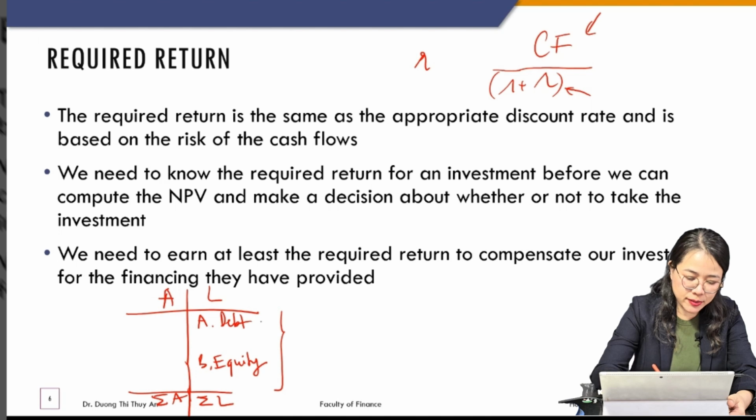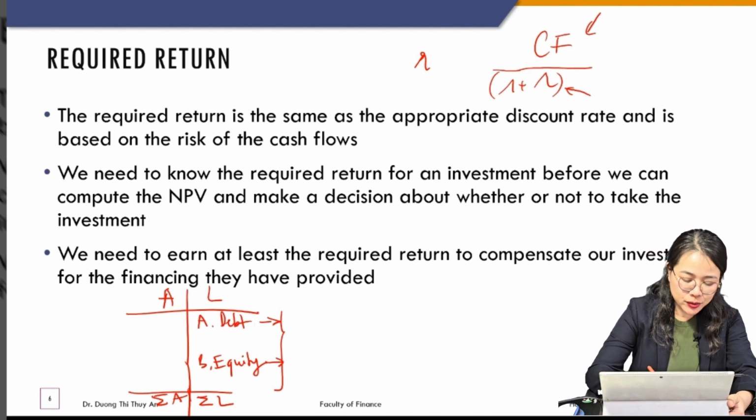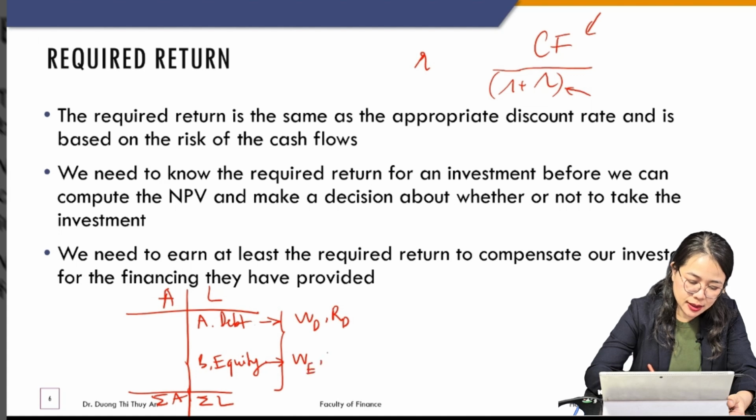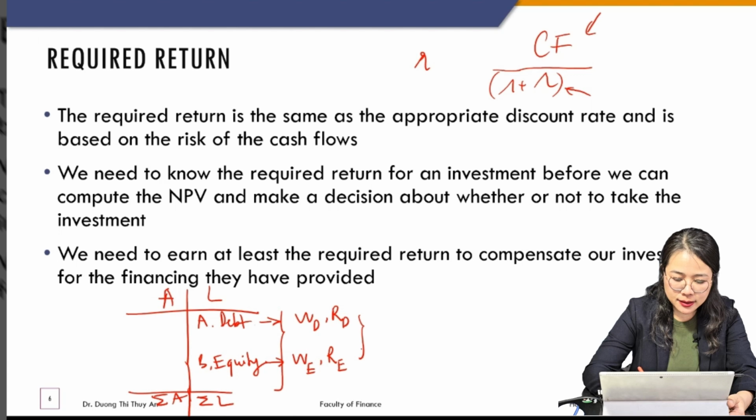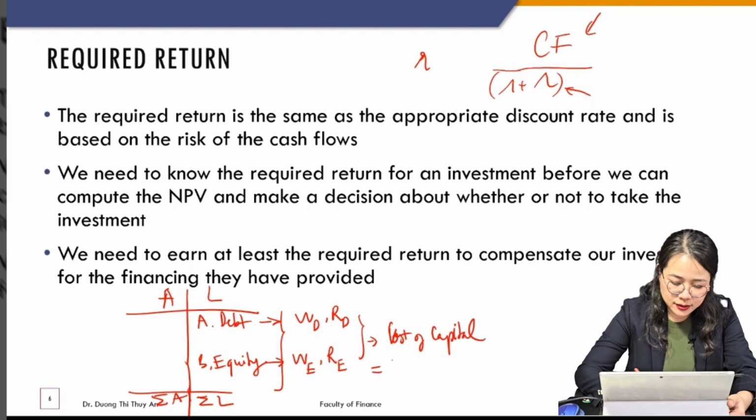So we need to estimate the cost of each source, and then we take the weighted average. So we estimate the weight of debt and the cost of debt. And if we know the weight of equity and the cost of equity, then we can estimate the cost of capital. That is the average.